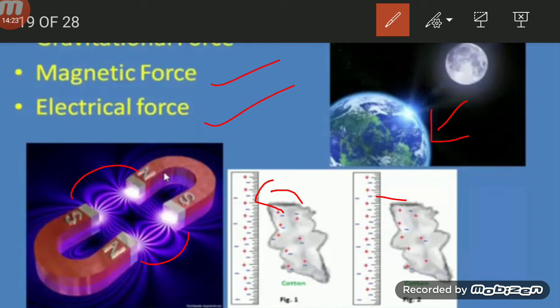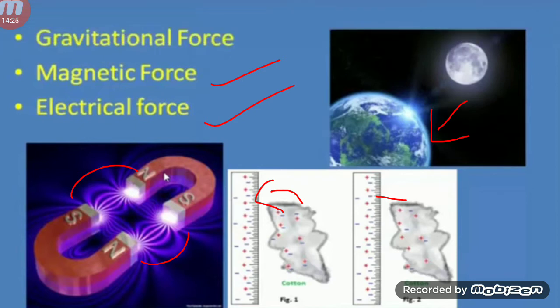These are all examples for non-contact force, or force at a distance, or field force. What are the examples for non-contact force? Gravitational force, magnetic force, electrical force. Now, what is non-contact force? This force occurs when the interacting objects are not in physical contact. This force is called non-contact force.